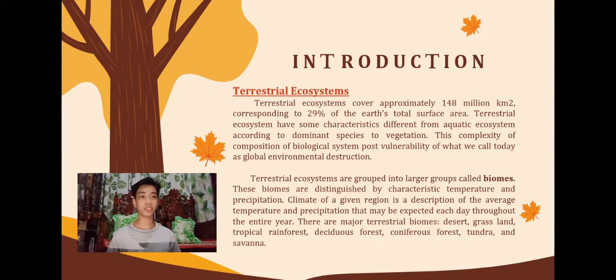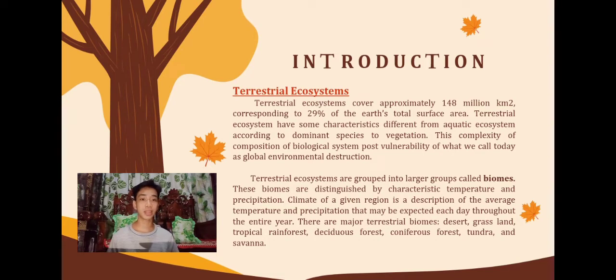Terrestrial ecosystem are also grouped into larger groups which is called biomes. So, ano ba yung tinatawag nating biomes? These biomes are distinguished by characteristic temperature and precipitation. Climate of a given region is a description of the average temperature and precipitation that may be expected each day or throughout the entire year.